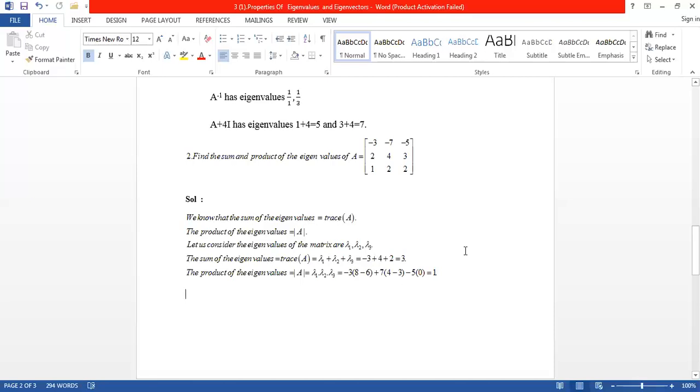So the product of eigenvalues of A equals the determinant of the matrix. The sum of eigenvalues of A equals the trace of A. The product of eigenvalues of A equals the determinant of A.